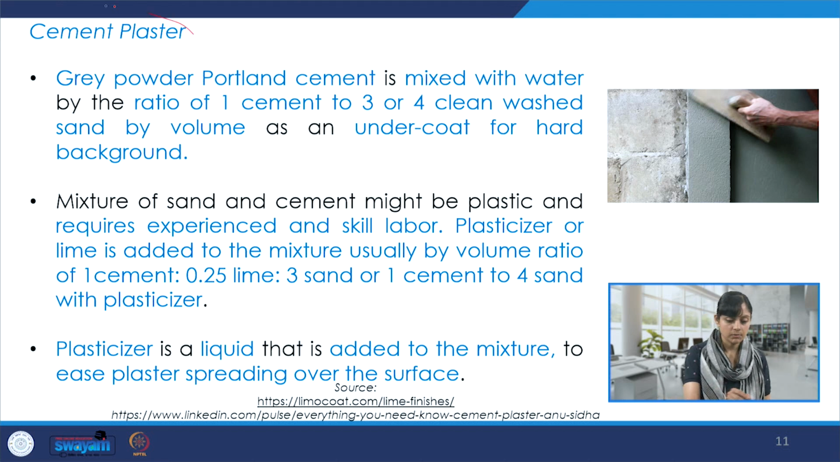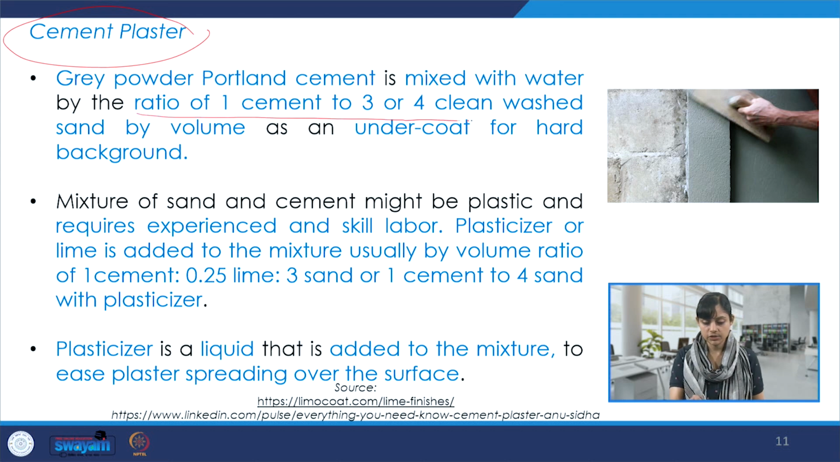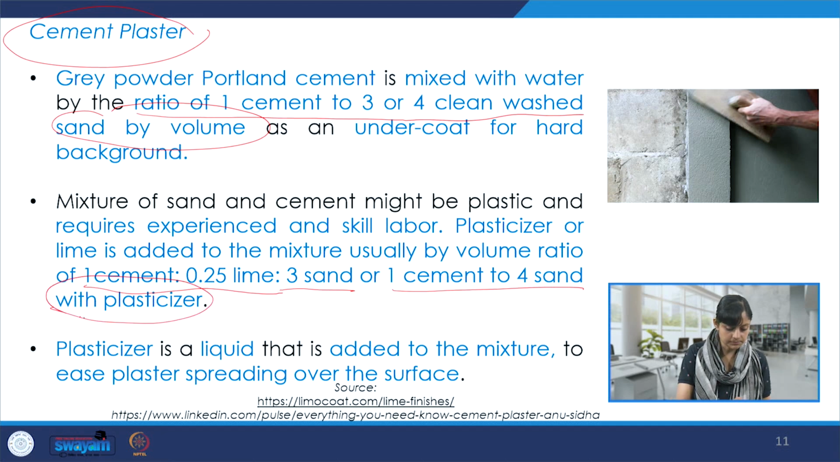Coming to the cement plaster, which is quite common these days, it's a grey powder Portland cement which is mixed with water. The ratio of 1 cement to 3 or 4 clean wash sand by volume, and it can be used as an undercoat for hard background. And the mixture of sand and cement, it may require a plasticizer. So plasticizer or lime is added to the mixture, usually by volume ratio of 1 cement to 0.25 lime to 3 sand, or 1 cement to 4 sand with plasticizer.